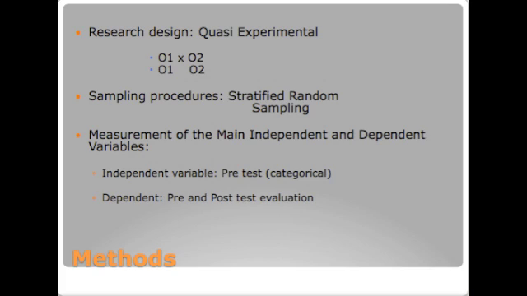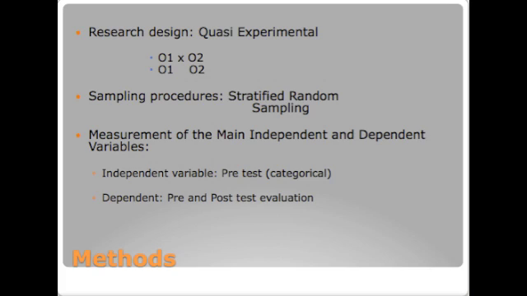This can be displayed as Observation 1, Intervention, Observation 2. The second line is Observation 1, Observation 2. The top line would be the group receiving the intervention, and the bottom line would be the control not receiving the intervention. Our sampling procedure is stratified random sampling.